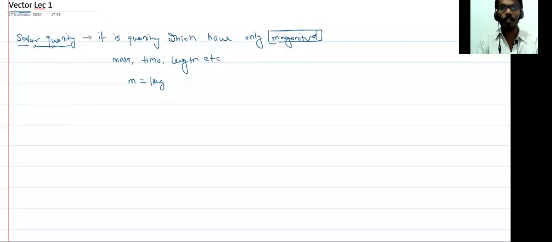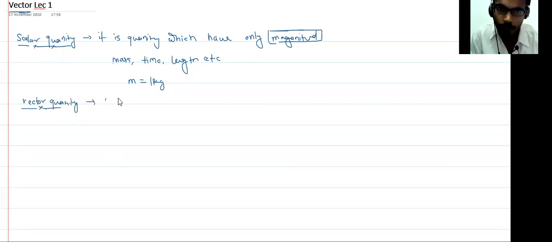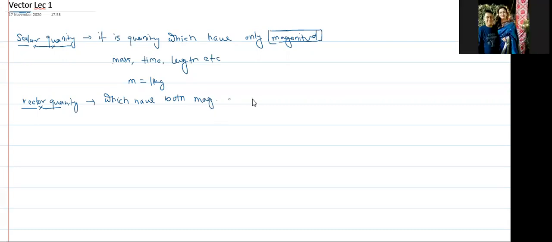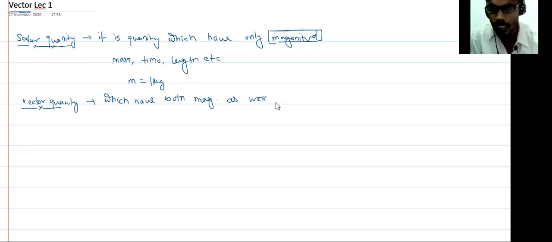We are discussing only the magnitude. So we don't care about the direction. But in case of a vector quantity, if you see, a vector quantity has both magnitude as well as direction. I'm just giving the basic thing.